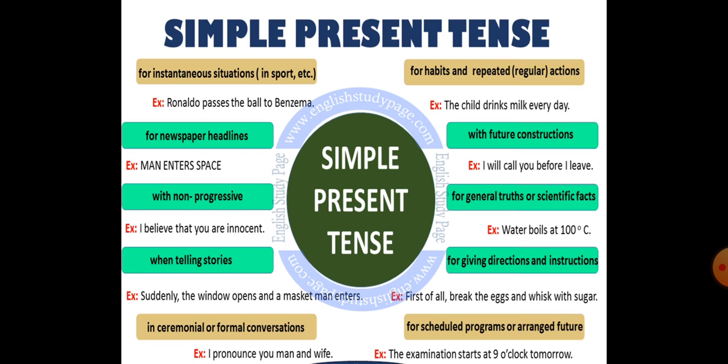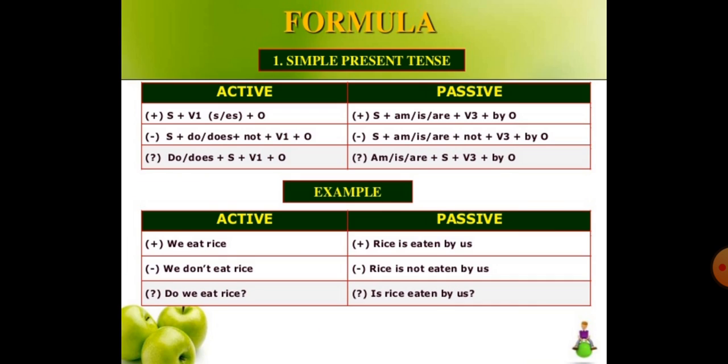Then for newspaper headlines, with non-progressive verbs, when we are telling stories, and in ceremonial or formal conversation. The examples are also there, so you can easily have an idea about the sentences where such situations are used.